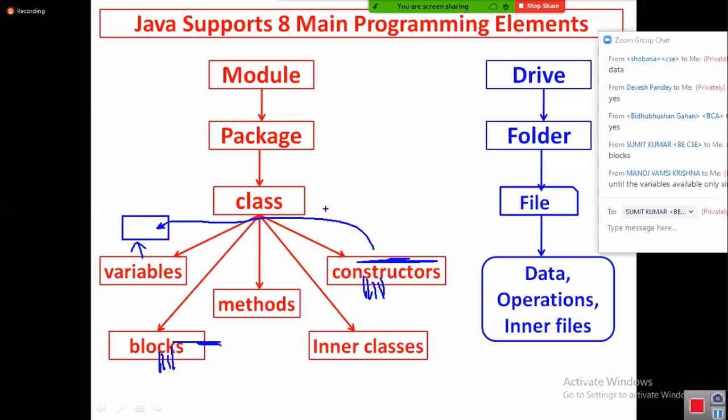Okay, then after storing values, by using these values, I want to perform operations. Then who will perform that operation? The required logic will be written inside a method. So this method will go to the variable, read that value, and perform the operations. For example, let me take a bank account.